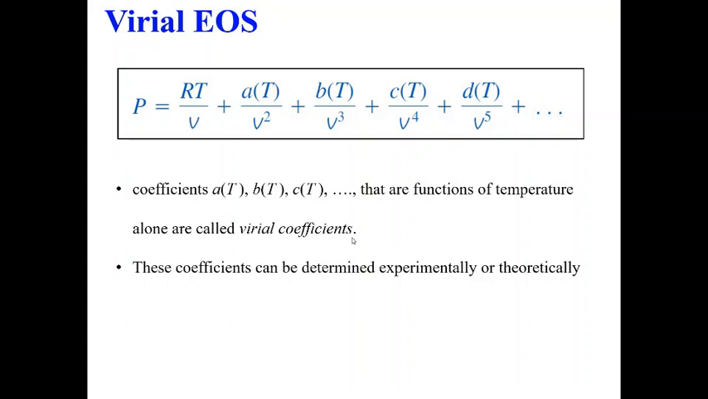These are called virial coefficients, and these coefficients can be determined either experimentally or theoretically. So you can add a number of these terms using an experimental curve fit or some theoretical arguments, and which will help you to capture the real gas behavior more accurately.